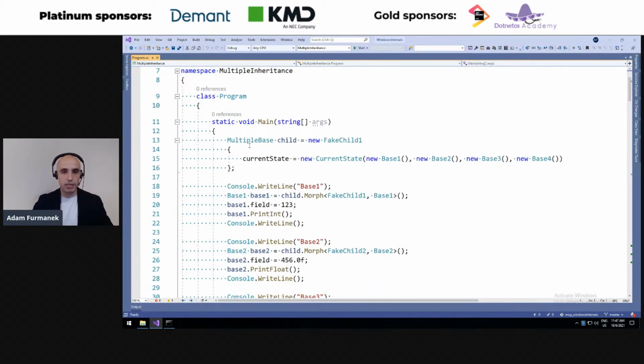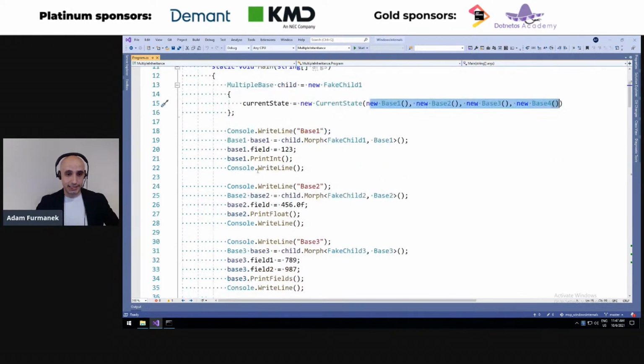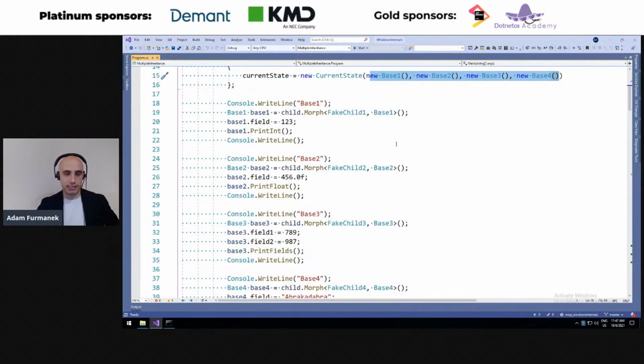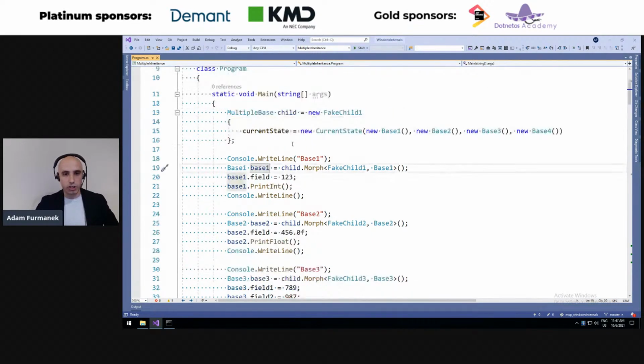So what we can do now is we create an instance of this multiple base. We initialize the state for all the base classes. And what we do next is we can ask .NET to morph the type of this object to actually present the object as instance of a different class. So at this point, our child, which is again the multiple base, is basically going to be considered or being used as base 1.